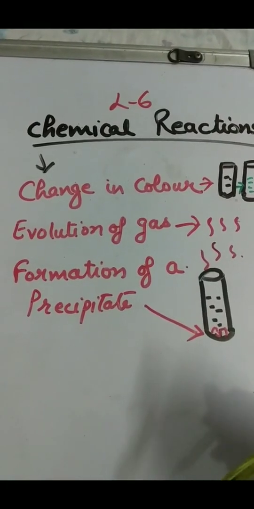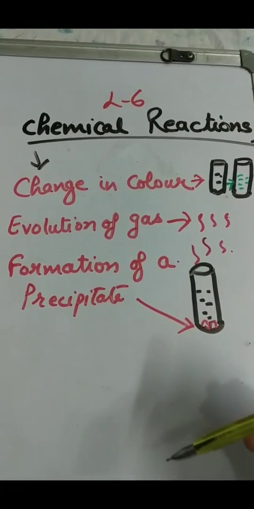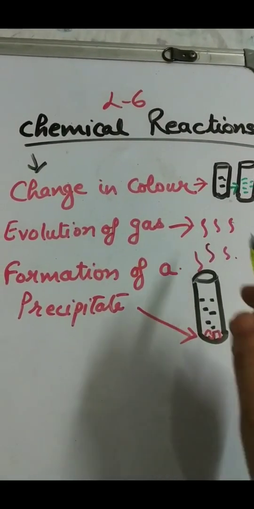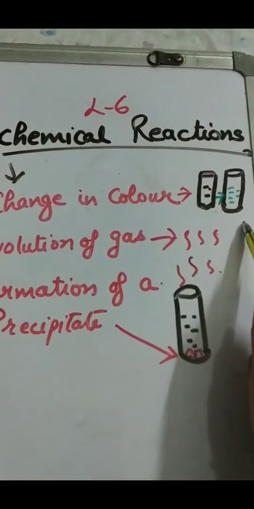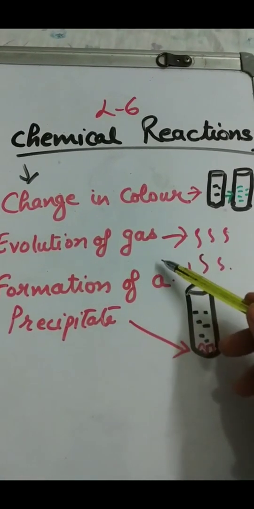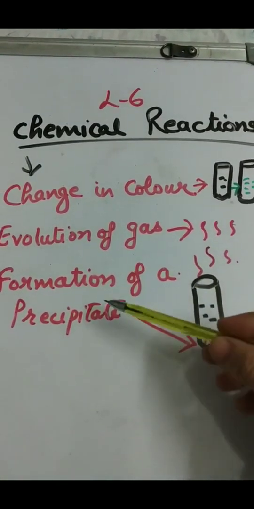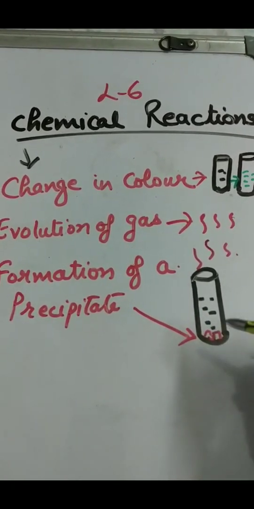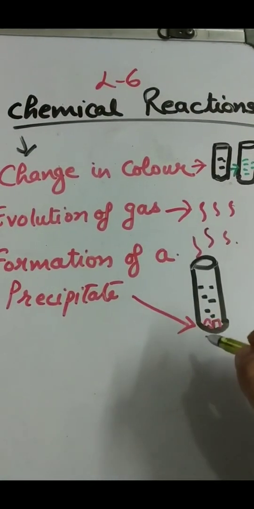Now in this chapter we will discuss that during chemical reactions, some reactions are accompanied by change in color, some by evolution of gas, and some by formation of precipitate, and many more changes are there during the chemical reaction.